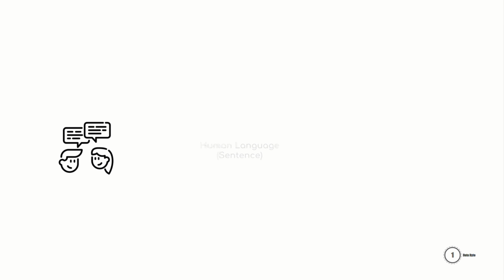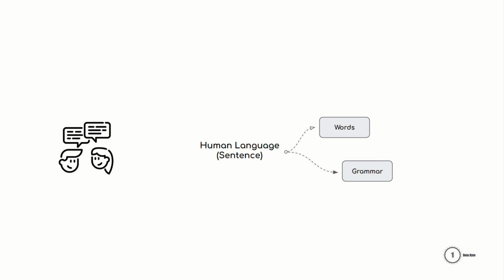In human language, we use words and grammar to construct sentences. Whether it is English, Bengali, or Hindi, we have to construct sentences using the words and grammar of that language. Words provide the structure of a sentence in a specific language, while grammar arranges those words to provide proper meaning to the sentence.